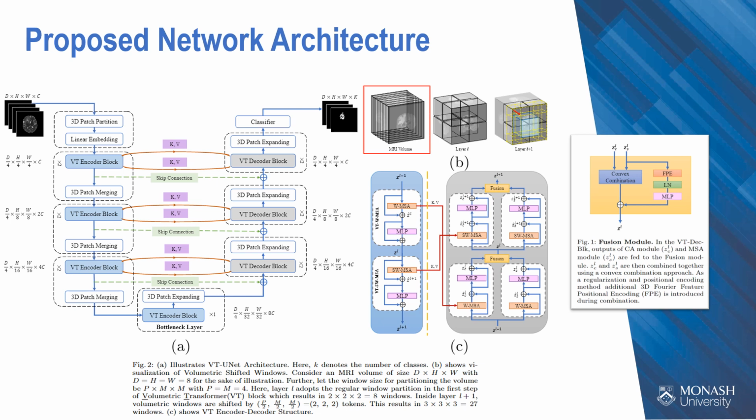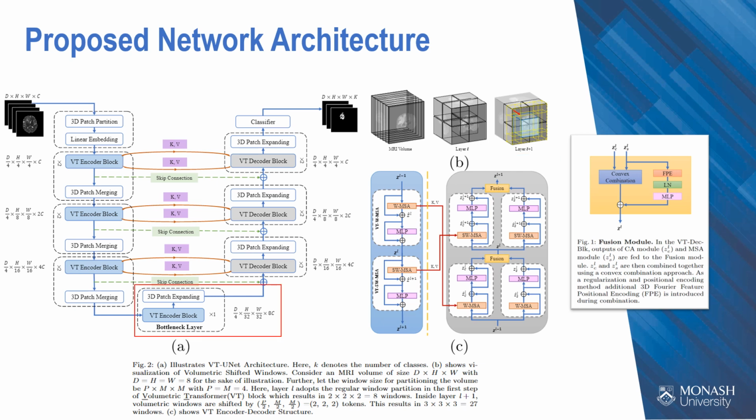Assume this is the MRI volume. During the first step of the VT encoder, it creates volumetric windows like this and does self-attention. In the second step, we shift this volumetric window with some stride, creating more volumetric windows like in this figure. For each window then, self-attention is calculated. Using this shifted window approach, we can extract long-range dependencies of this medical volume.